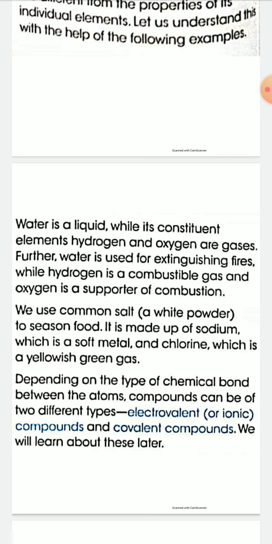I have told that the atoms in a compound are held together by chemical bonds. Depending on the types of chemical bonds between the atoms, compounds can be of two different types. One is electrovalent or ionic compounds, another is covalent compounds. We will learn about this later in class 10 level. You will learn about electrovalent compounds and covalent compounds.